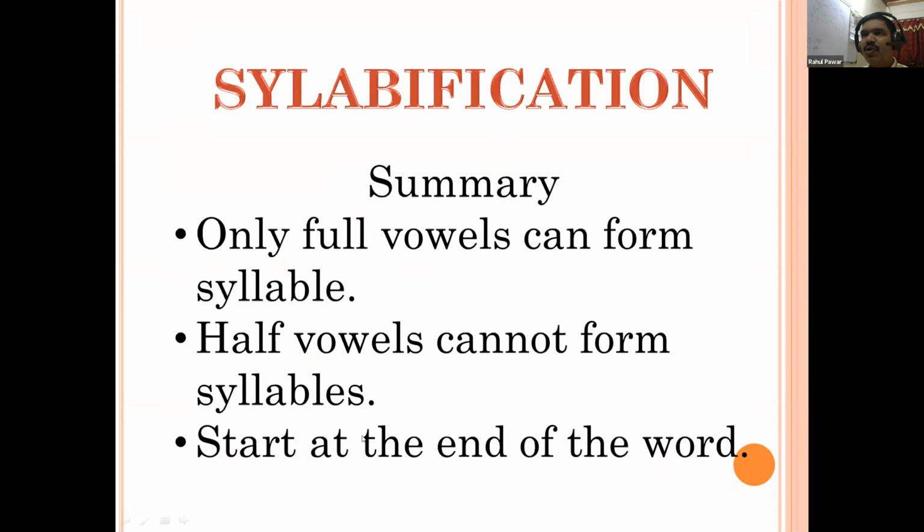As in English, we know that the syllable always starts with a consonant. There are similar rules in Hebrew also: a Hebrew syllable always starts from a consonant. If it starts with a consonant and ends in a vowel, then it is called an open syllable. And if it ends with a consonant, then it is a closed syllable. Normally, a long vowel you will find in an open syllable, and a short vowel you will find in a closed syllable.